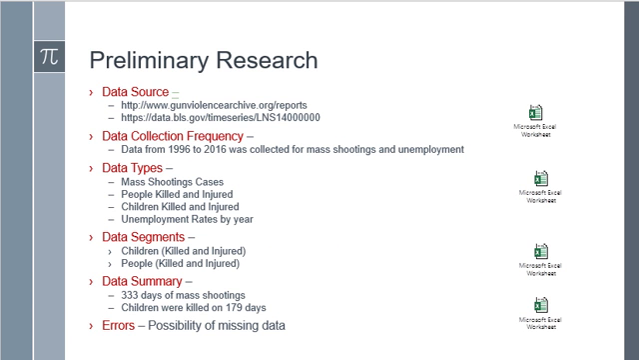For this data analysis project, I have taken information from the Gun Violence Archive and the Bureau of Labor Statistics of the USA. Data was collected from 1996 to 2016. Different types of data were collected, like mass shooting cases, people killed and injured, children killed and injured, and unemployment details over the years. There is a possibility of some missing data, and the data is also not verified.